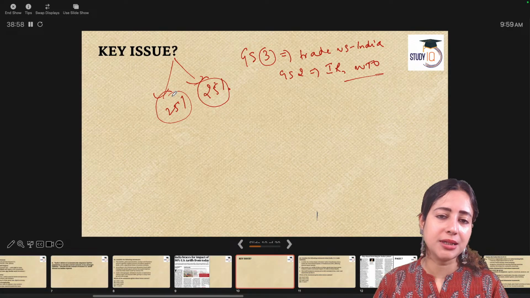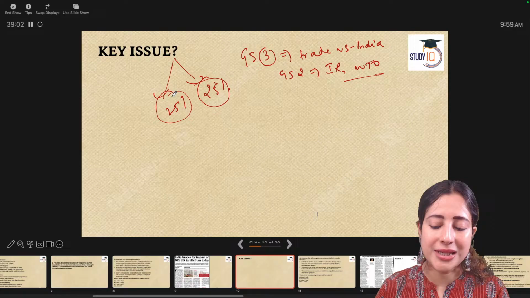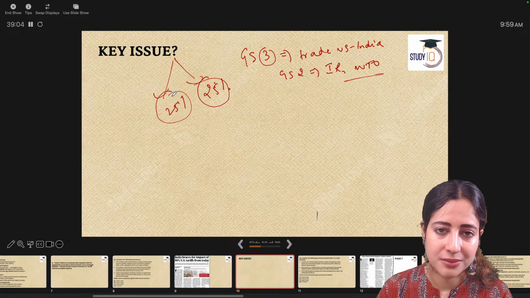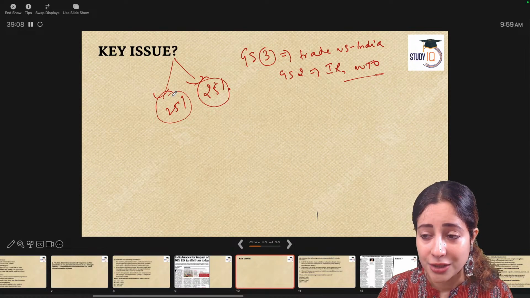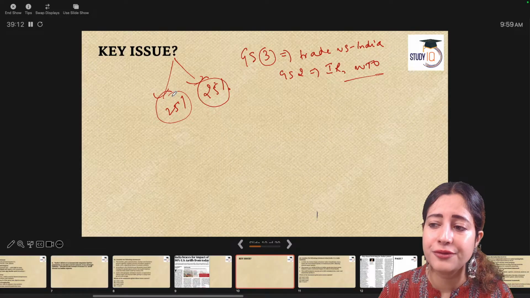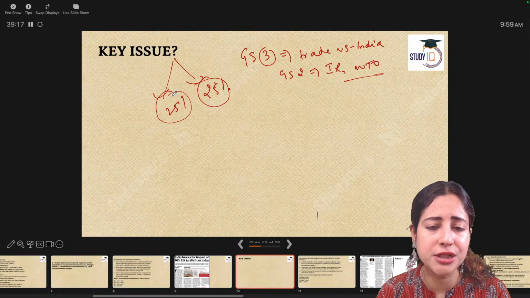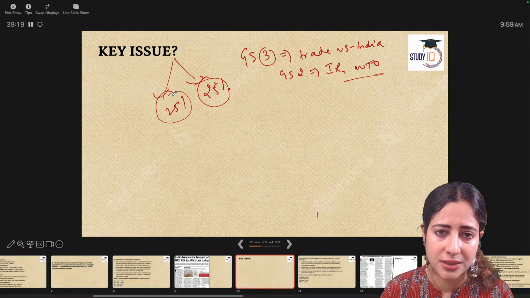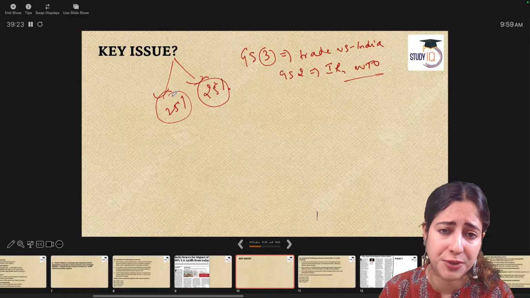What a hypocrisy. China does the same. EU countries do the same. The US does the same, but we have been blamed. Fine. We need to accept it now. What's the future? The future is that India will continue to buy oil from the Russian economy. India will continue to buy crude oil. It is a need for us. We will not start buying US oil under pressure because that is costing us double the price.